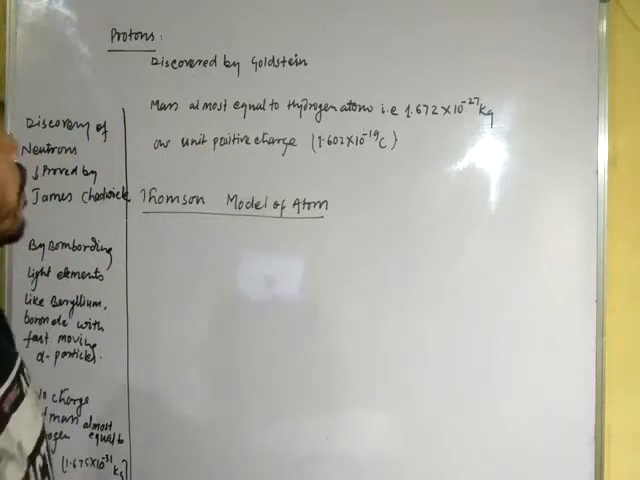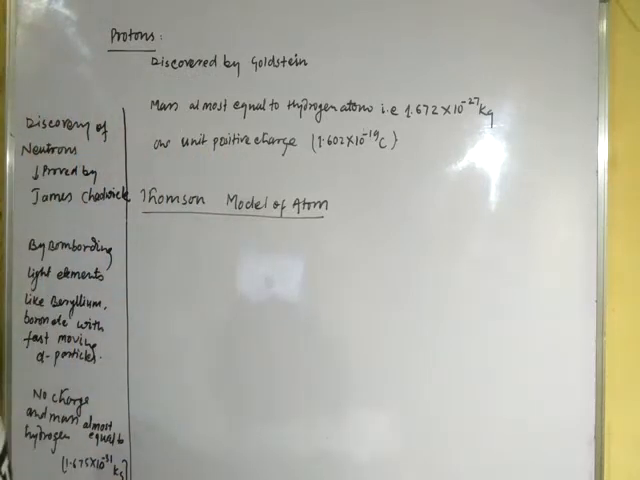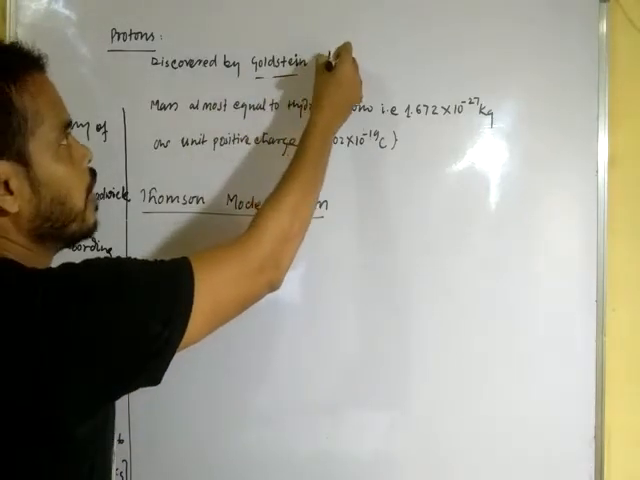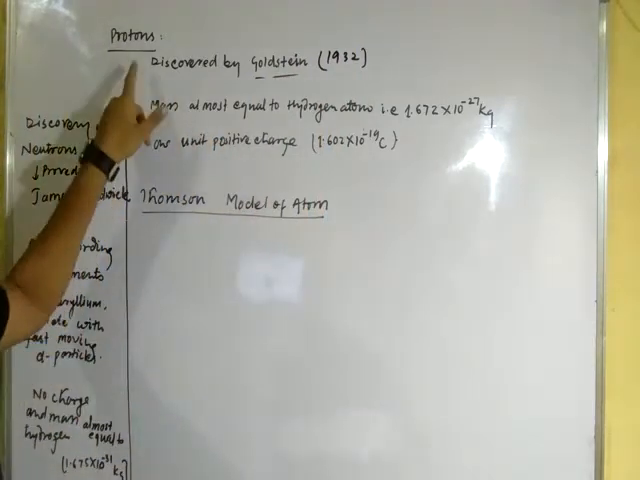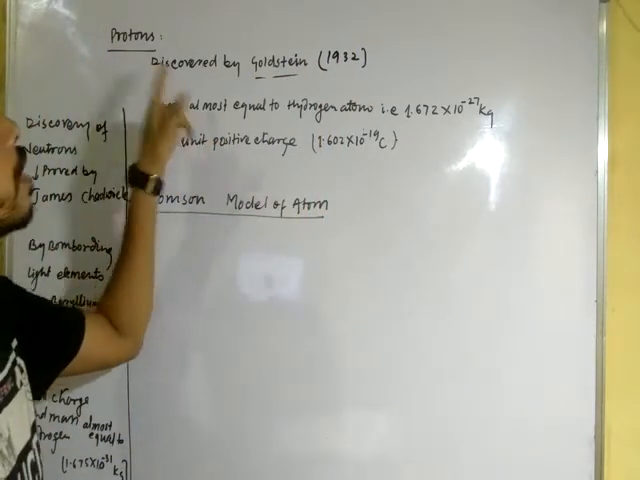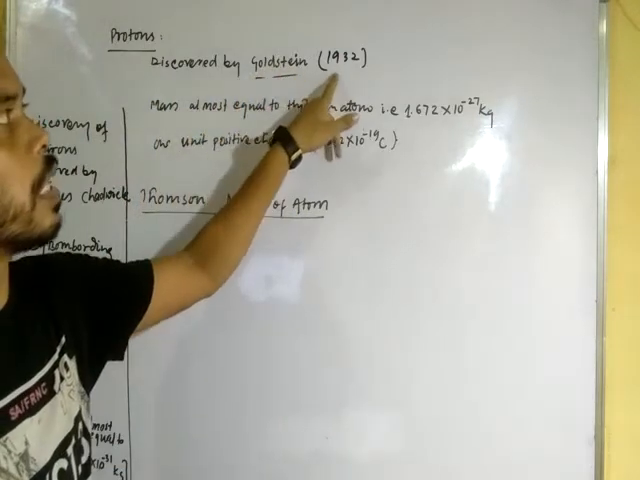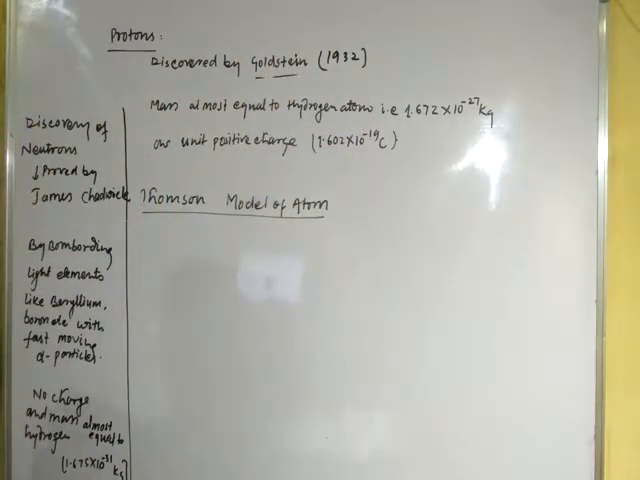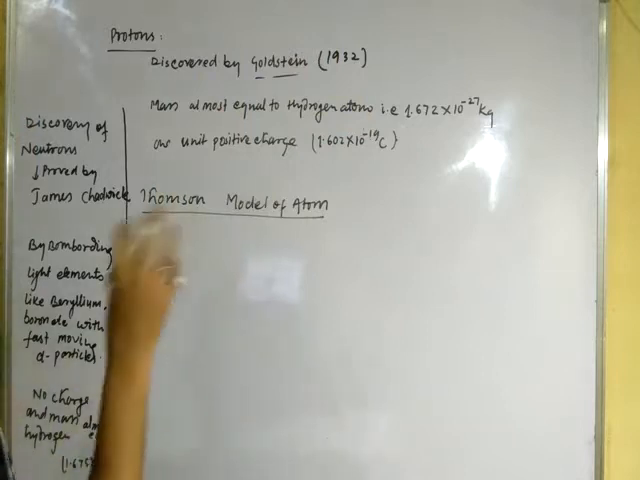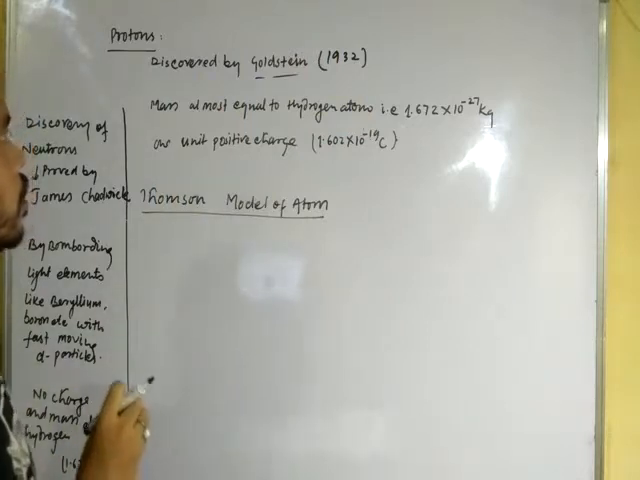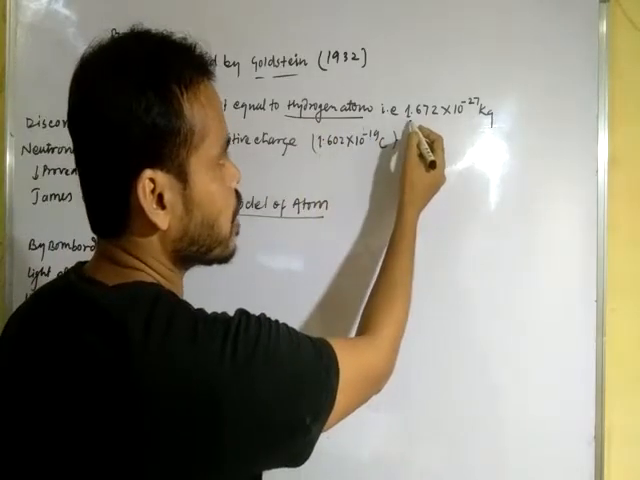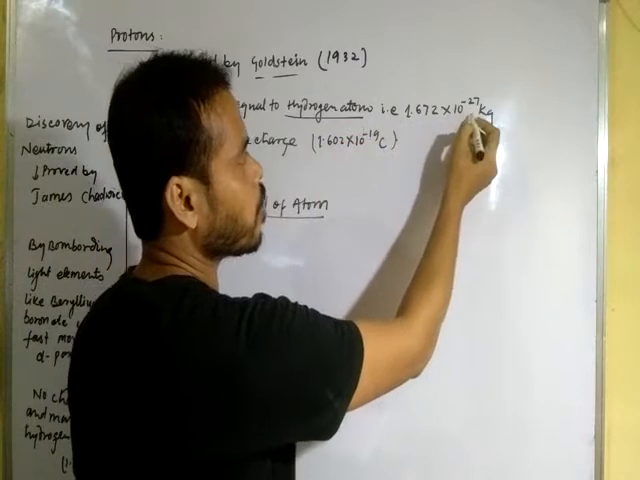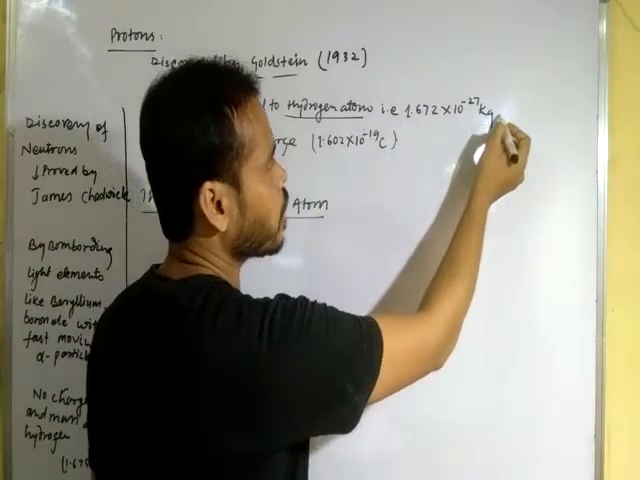First of all, the proton was first discovered by Goldstein in 1932. Please see here, proton was first discovered by Goldstein in 1932. This is the first point. And after that, the mass of proton is almost equal to the mass of hydrogen atom, that is 1.672 into 10 to the power minus 27 kilogram.